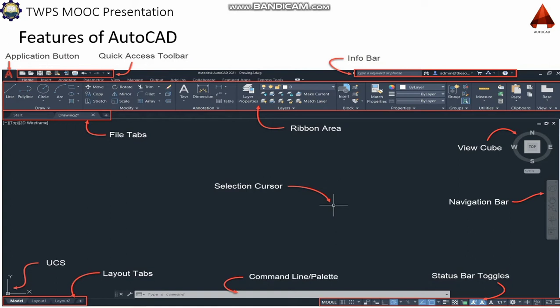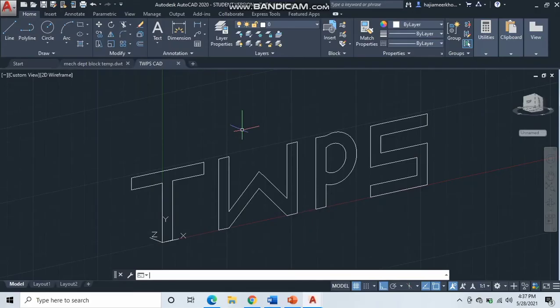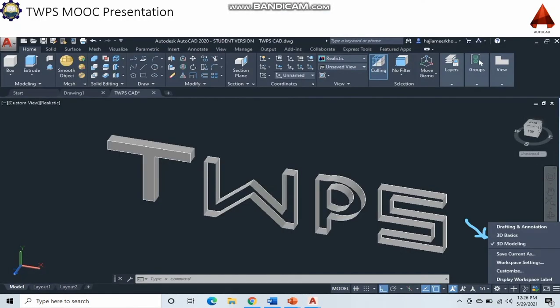This was all about 2D drafting. We can also convert our work into 3D modeling. For that, I have made a simple text in 2D. To convert this into 3D, we click on the small gear button below in the right corner. There is an option of 3D modeling. Clicking on it, we will get 3D modeling options. And then by using Press Pull or Extrude commands, we can convert it into 3D, as it is visible on this slide. There are many other advanced features in AutoCAD too.